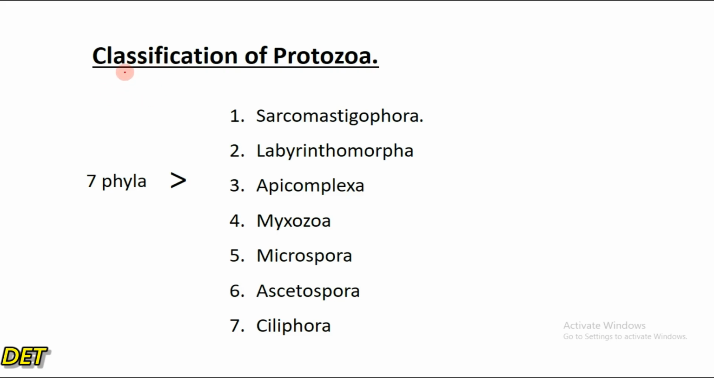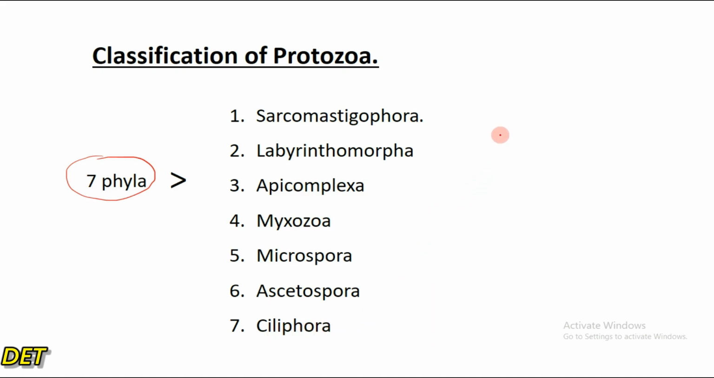Okay, welcome to today's tutorial. In this video, we're going to look at the classification of the subkingdom Protozoa, right? So the subkingdom Protozoa is classified into seven phyla. The seven phyla are the phylum Sarcomastigophora, Labyrinthomorpha, Apicomplexa, Myzozoa, Microspora, Acetospora, and Ciliophora, right?